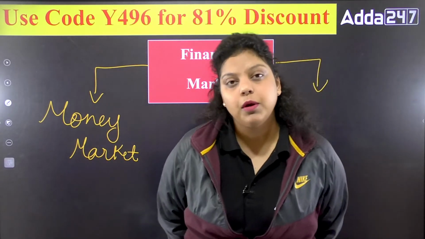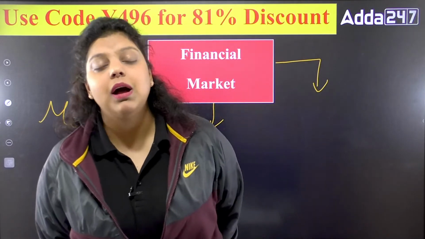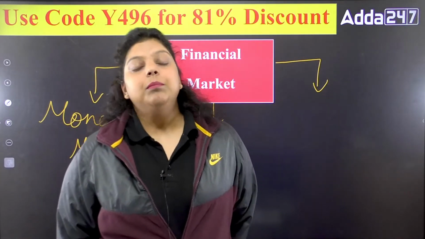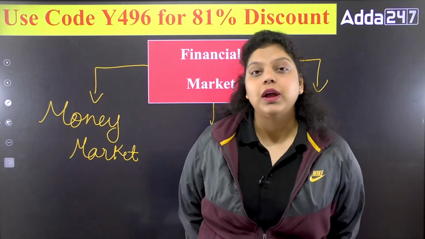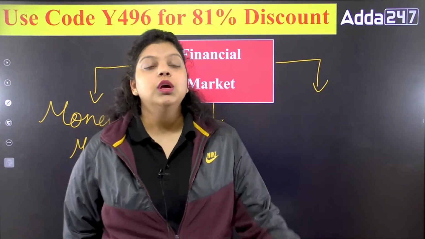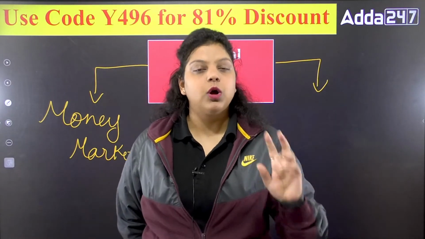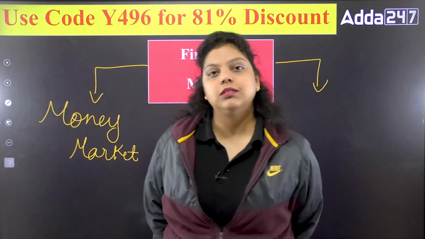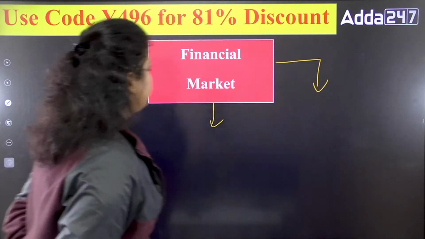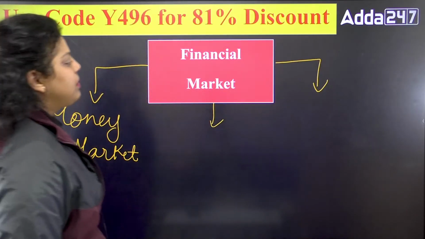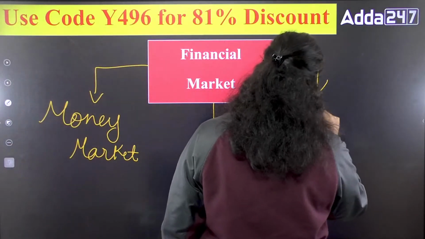So if you talk about the money market, do remember that money market is regulated by RBI. Money market is a market in which short-term financial assets will be used, which are close substitutes of money. Why close substitute of money? Because you can easily convert those assets into money. Okay, so that will be known as your money market. The second important market will be your capital market.